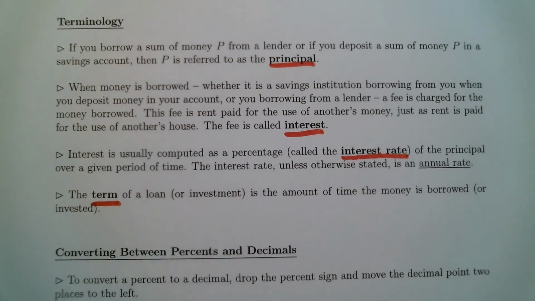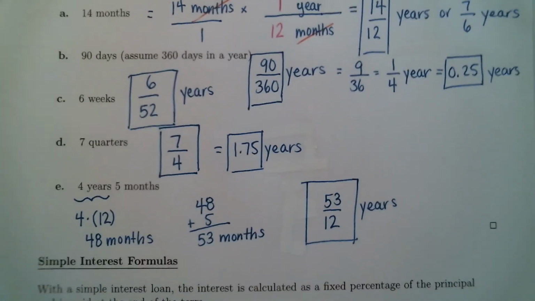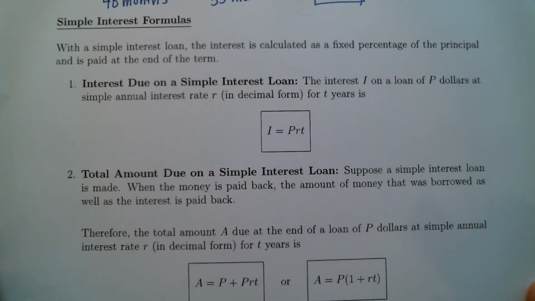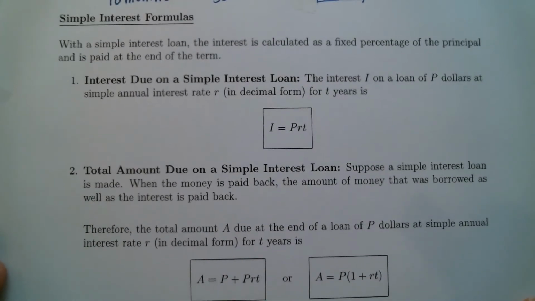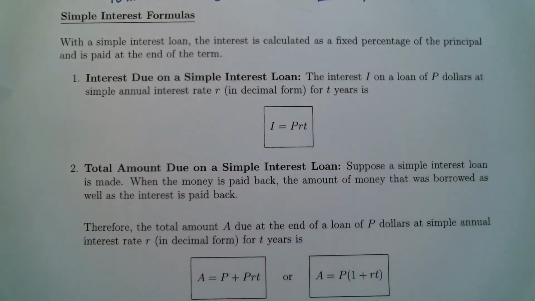So if you flip to the next page, we've already covered example 3. So we're going to jump to the formulas for simple interest. There's a couple of formulas. There's 3 formulas. These 2 at the bottom are equivalent, so really you only need to know one or the other.